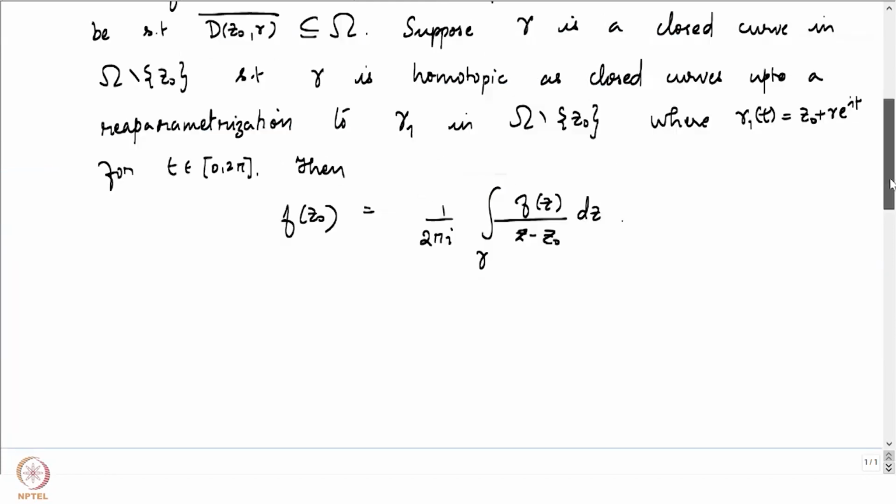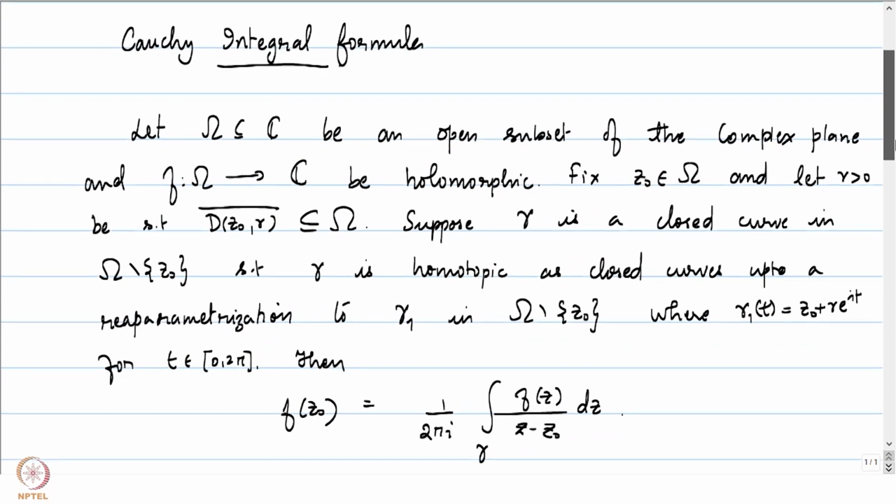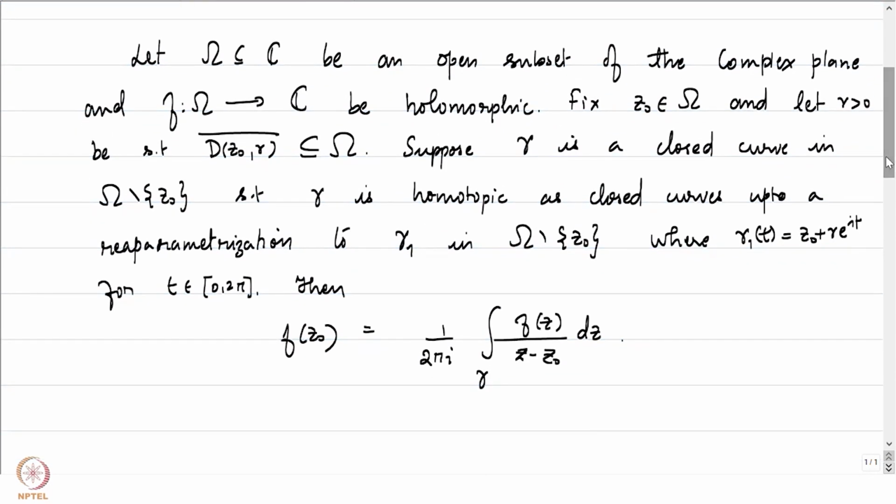Okay, let's look at the statement once more. Cauchy's integral formula states the following. Suppose you have a curve gamma which is homotopic to the circle of radius r around z0, where z0 is an interior point and r is such that the closure of the disk of radius r around z0 is contained in omega.